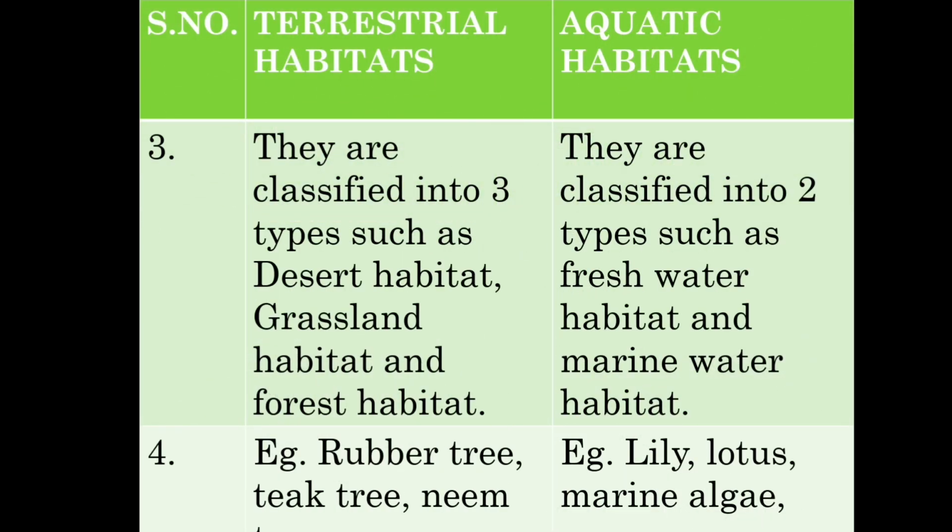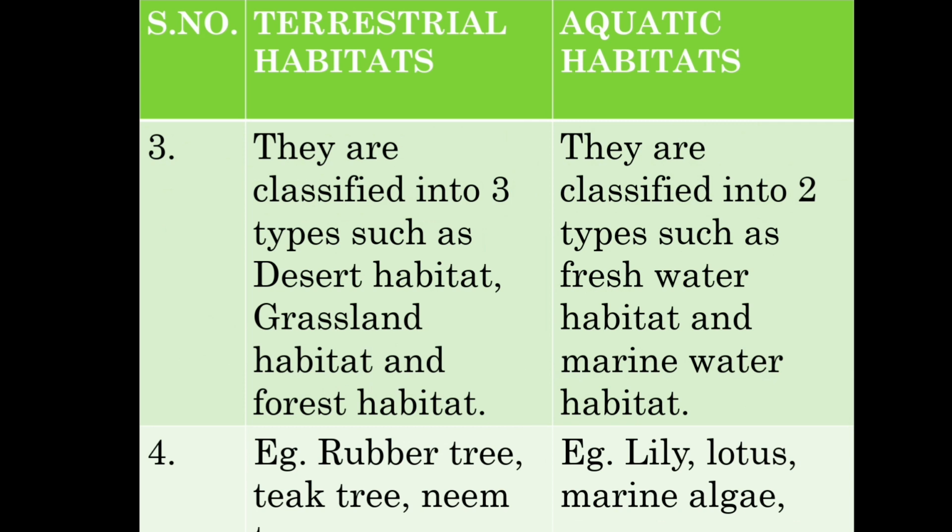Third point, they are classified into three types. Terrestrial habitat is classified into three types. The three types are desert habitat, grassland habitat, and forest habitat. And aquatic habitat is classified into two types.